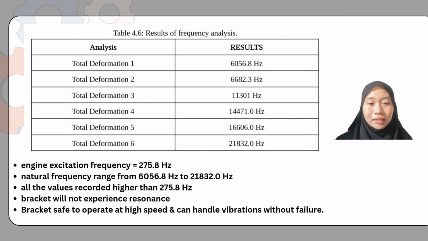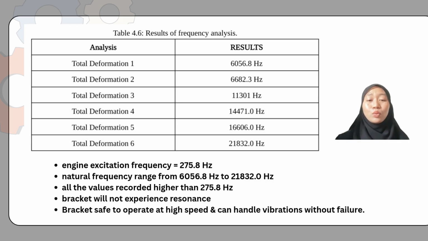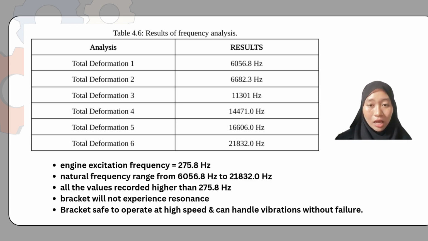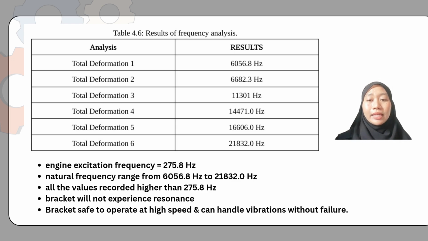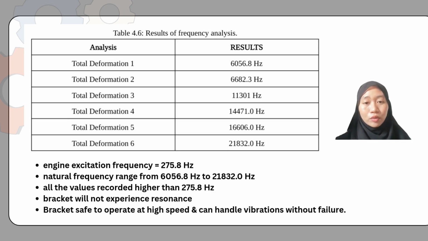Next is table 4.6, which is the table of frequency analysis. In the module, it is stated that the engine excitation frequency is 275.8 Hz, and table 4.6 shows the natural frequency from total deformation 1 to total deformation 6, within the range of 6050.8 Hz to 121,832.0 Hz.